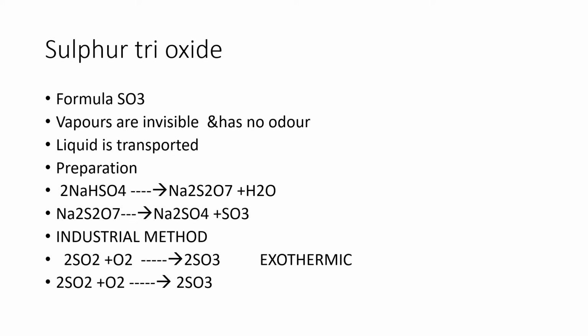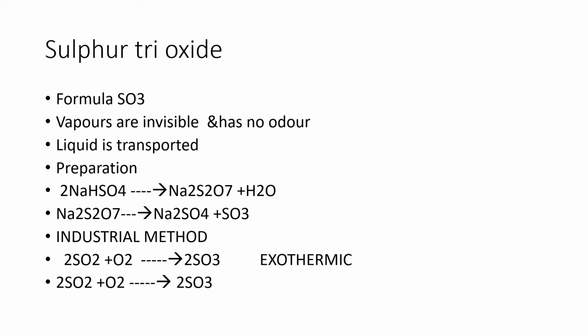Sulfur trioxide. It is one more example of these oxides of sulfur. SO3 is found in nature in the vapor state, which is invisible. It has no odor. Sulfur trioxide can be transported in the liquid form. Preparation of sulfur trioxide.